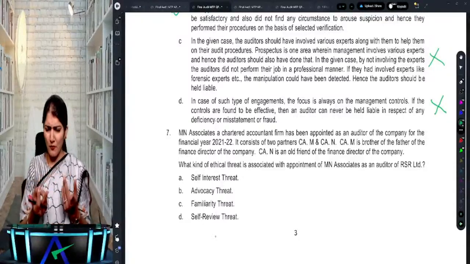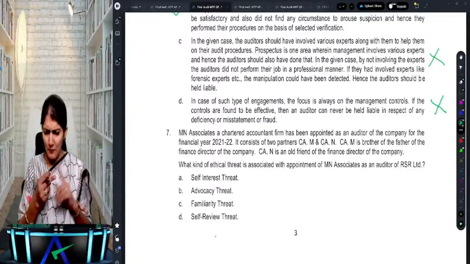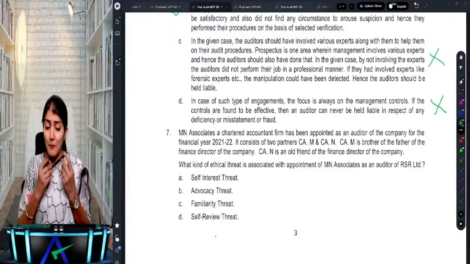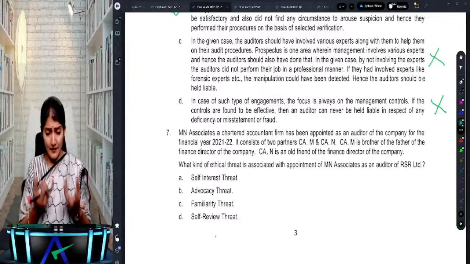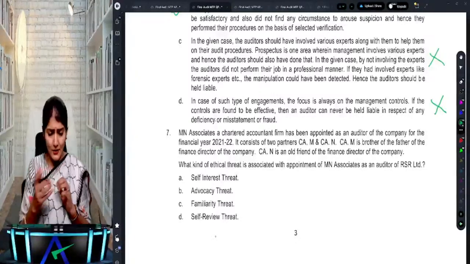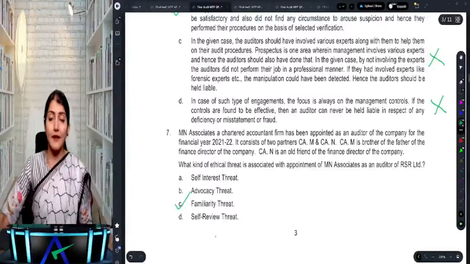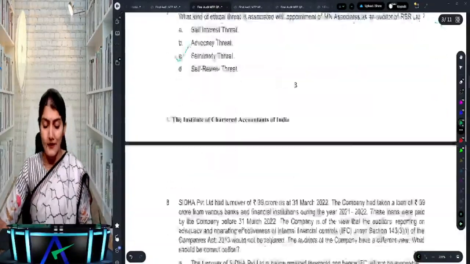Self-interest? There is no financial interest over there, right? No employment interest also. Advocacy threat? No. Are they promoting? No. Familiarity threat or the self-review threat? So no self-review, no maker-checker getting violated. So it is the familiarity threat, right? So it is the familiarity threat.